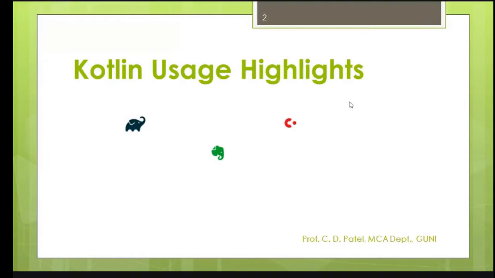Guess it. What is this? Can you guess the name of this logo? The green head of an elephant. Okay, no problem. Evernote. The name of this application is Evernote, E-V-E-R-N-O-T-E, and it has recently integrated the Kotlin language into its Android client applications.